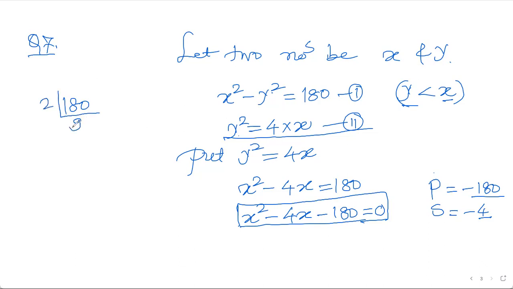2 into 90, go further, 2 into 30, 2 into 45, and keep on checking. 3, 15, and 5, 3. Now find the pairs. You can find the pairs as 3 3s are 9, 2 are 18, and 10, that is not a good pairing. 3 2s are 6, 2 are 12, and 15, that is also not a good pairing.